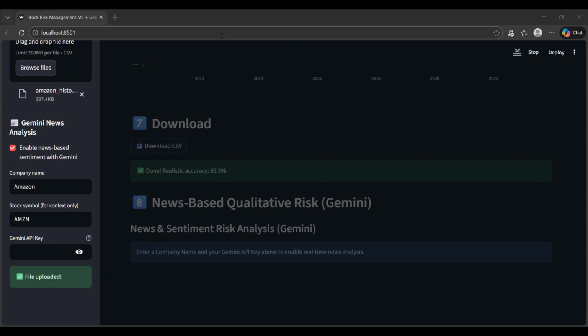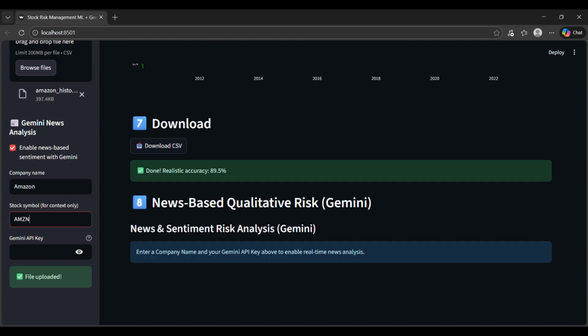So we'll have to get it from, let's say, Google Studio. Get API key. Yeah, I will copy the API key and paste it in this. I'll press enter.